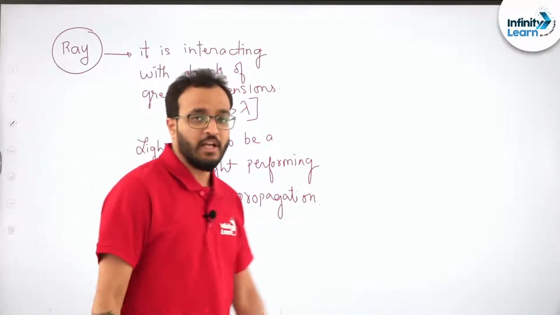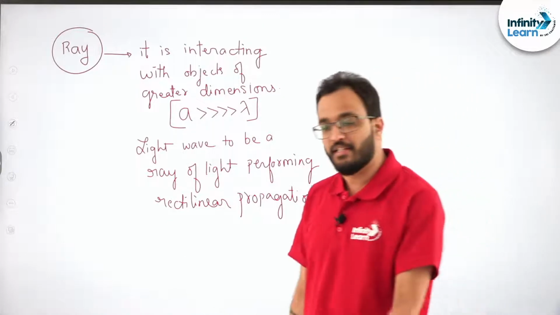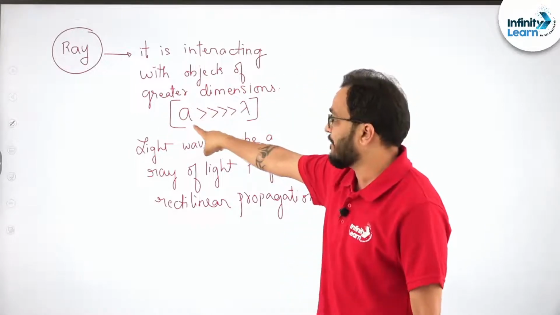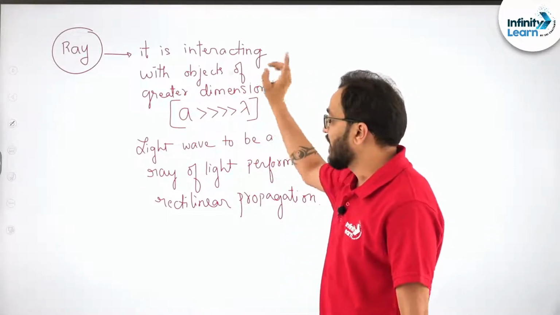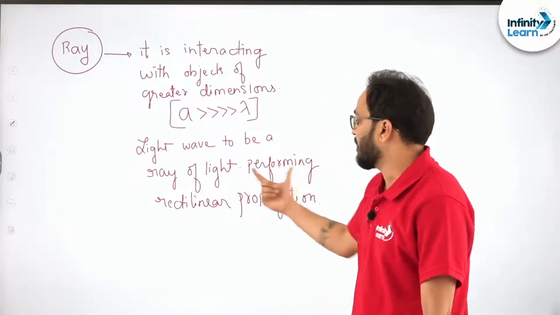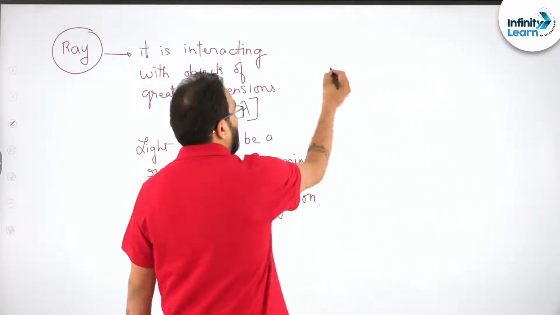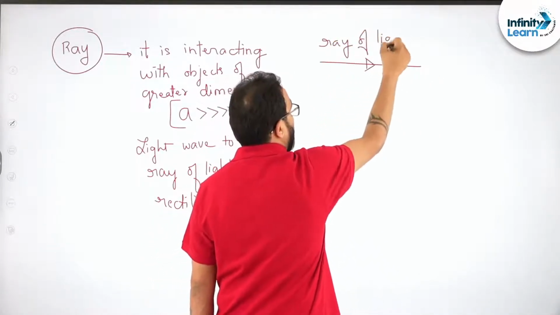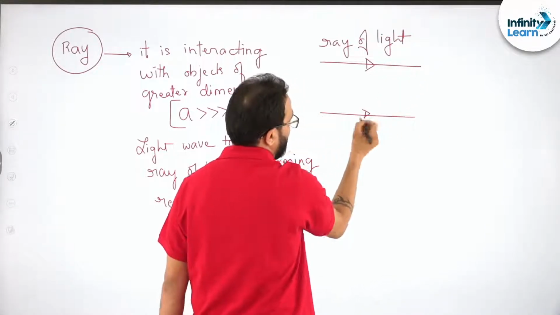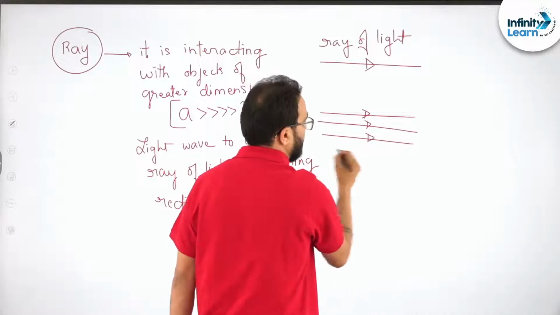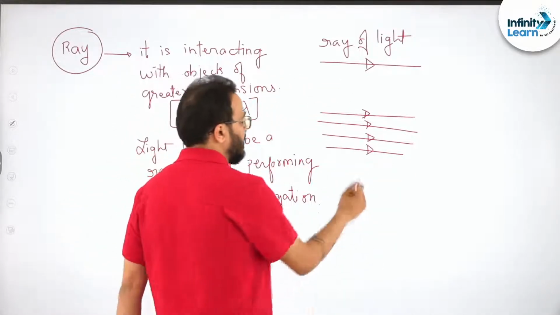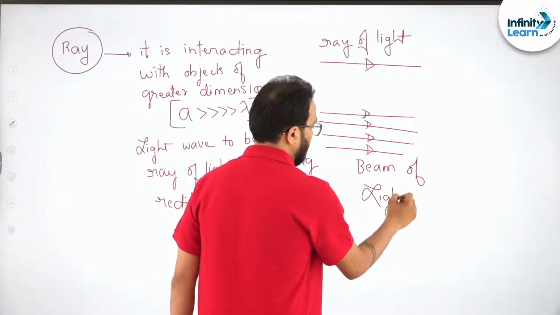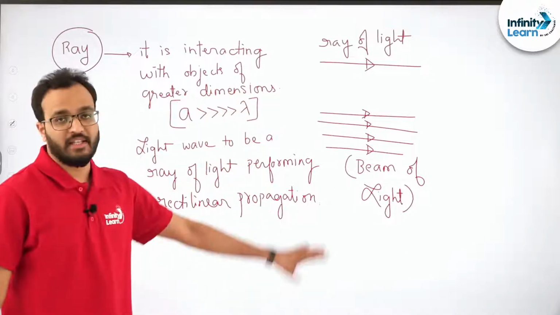It's very simple. So when do we consider a light ray? When it is interacting with objects of greater dimensions, that means the dimensions of the object must be far greater than the wavelength of light, then the light wave can be considered to be a ray of light performing rectilinear propagation. How do we express it? We say this is a ray of light. And when we have a bundle of rays like this, this is known as a beam. Do you understand? So this is particularly known as a beam.